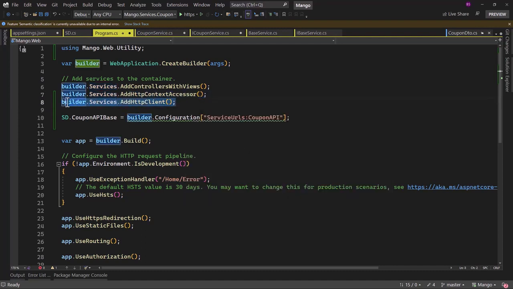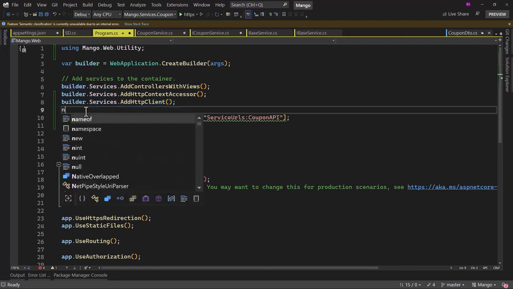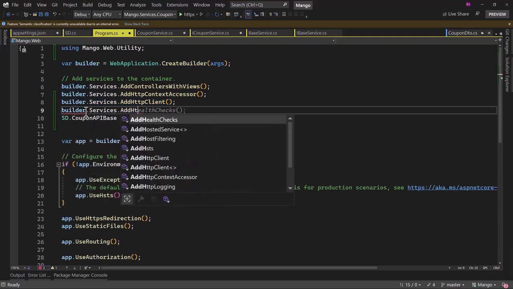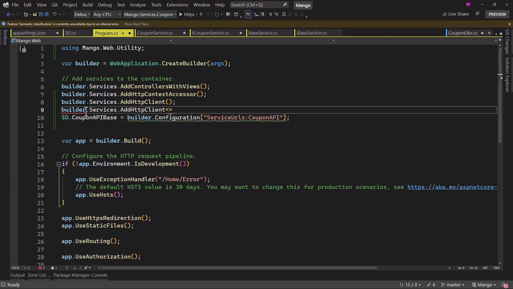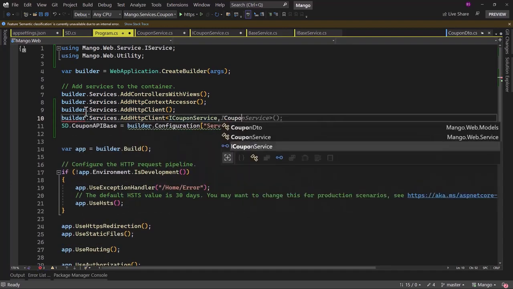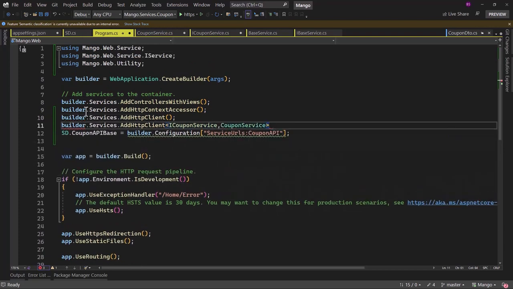Once we add the HTTP client here, then we can configure that coupon service will be using HTTP client. For that, we will say builder.Services.AddHttpClient, and the interface is ICouponService. Implementation is inside CouponService. That looks good for the configuration.